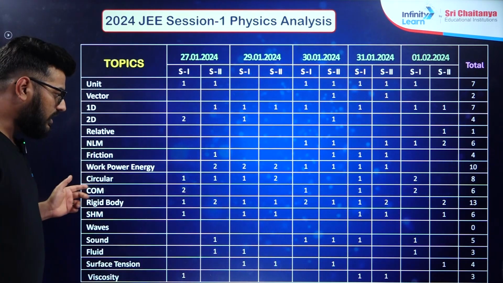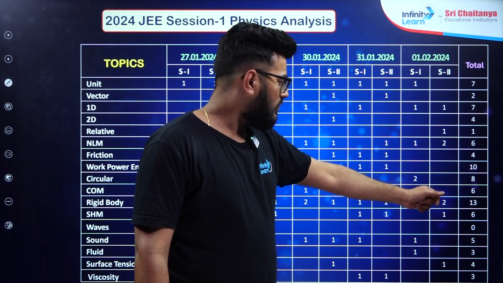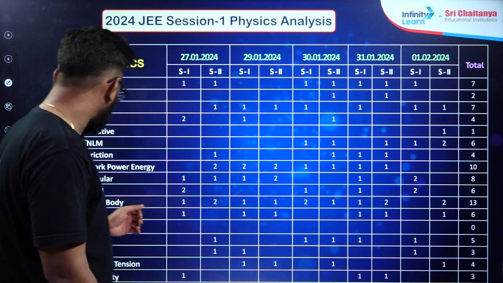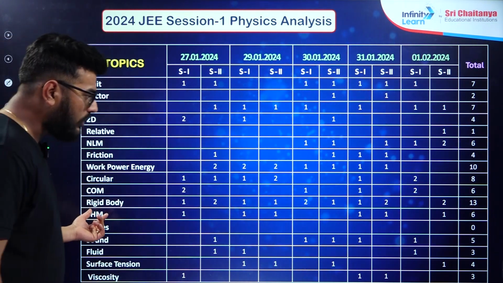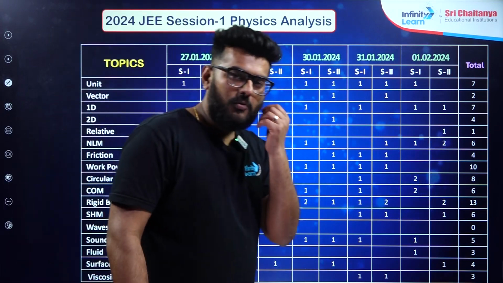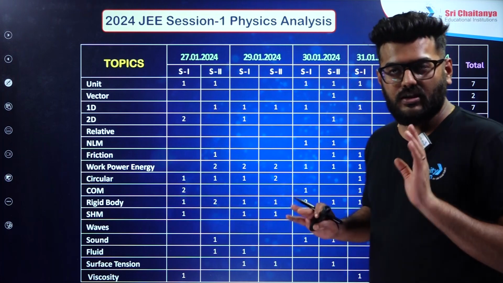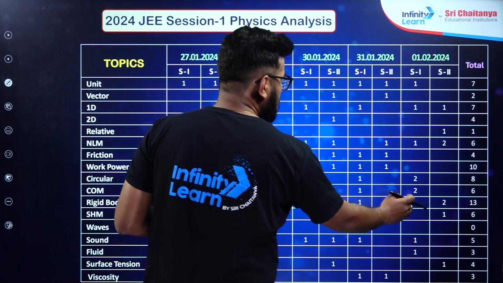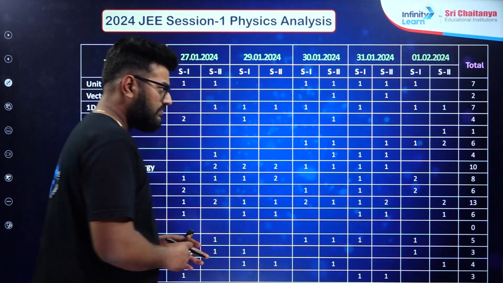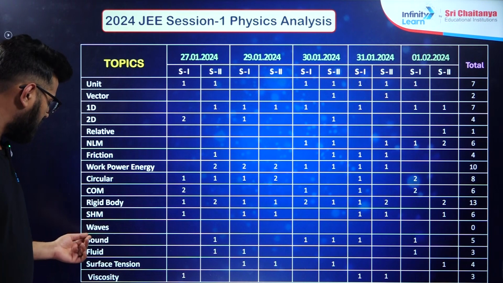If I talk about center of mass, not a very consistent flow of questions were there, but around 8 questions have been asked. No, I'm so sorry, around 6 questions have been asked from center of mass. Then talking about rigid body, in almost every shift rigid body questions were asked, apart from one, that was in 1st of February, shift 1 exam. Then talking about SHM, there were some questions, around 6 were asked.